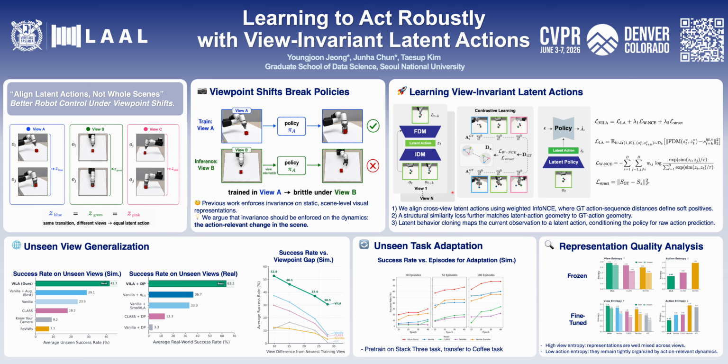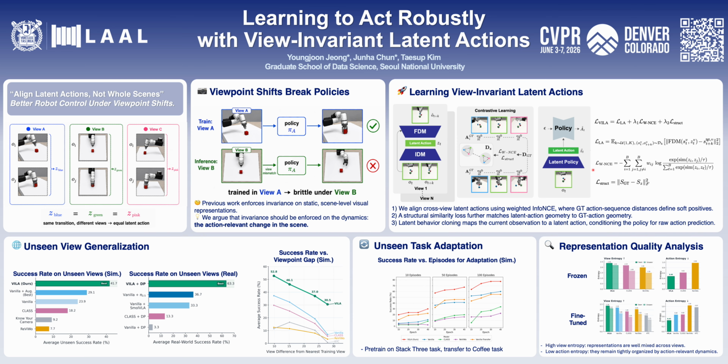Then we align latent actions across camera views using ground truth action sequences. If two transitions have similar action sequences, their latent actions should also be close, even if the observations come from different viewpoints. We implement this with an action-guided weighted contrastive loss, together with a structural similarity loss that matches the geometry of the latent action space to the geometry of the real action space.